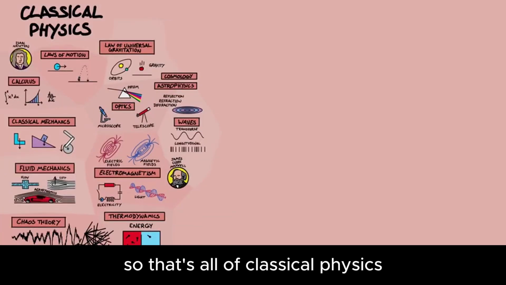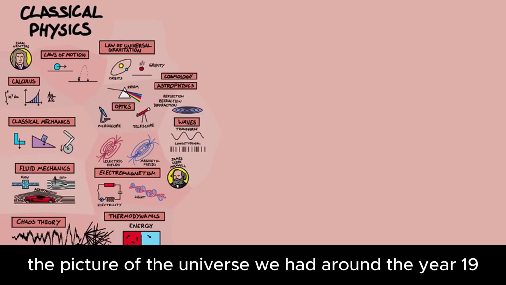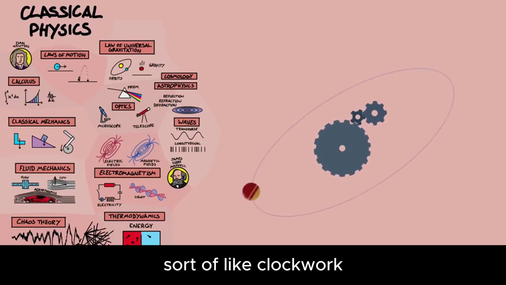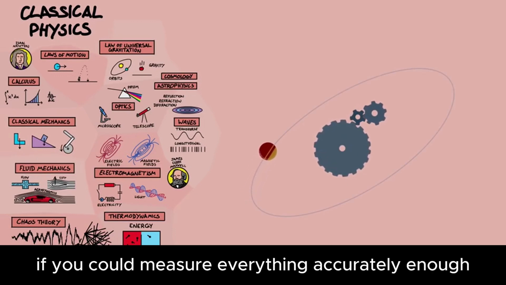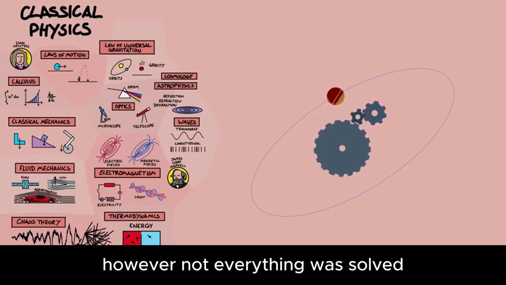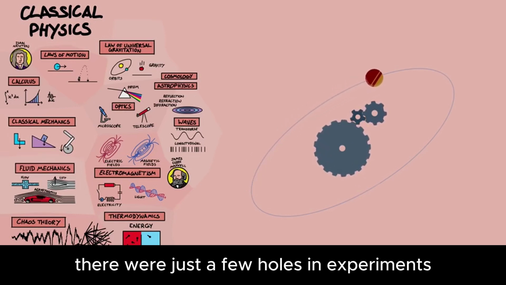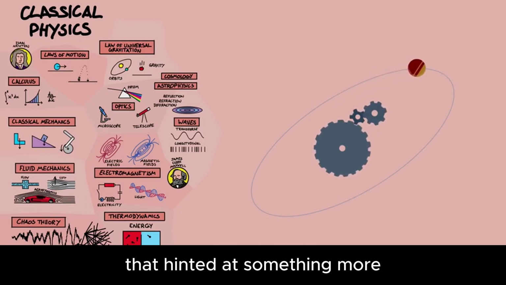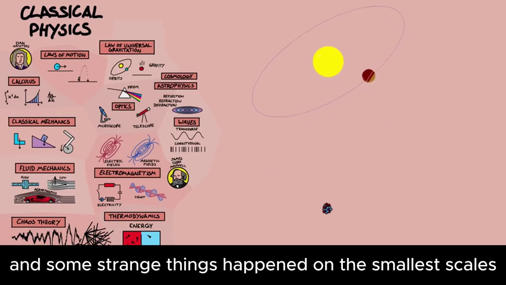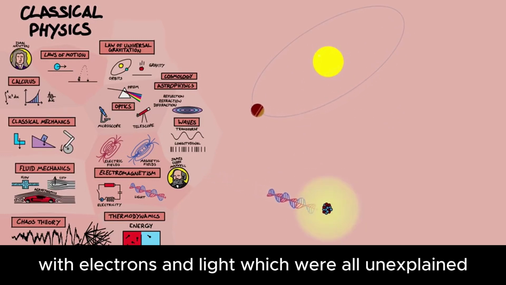So that's all of classical physics, the picture of the universe we had around the year 1900. It told us we lived in a universe where everything ran sort of like clockwork. If you could measure everything accurately enough, the future was kind of predetermined. However, not everything was solved. There were just a few holes in experiments that hinted at something more. The orbit of Mercury was slightly too fast, and some strange things happened on the smallest scales with electrons and light, which were all unexplained.